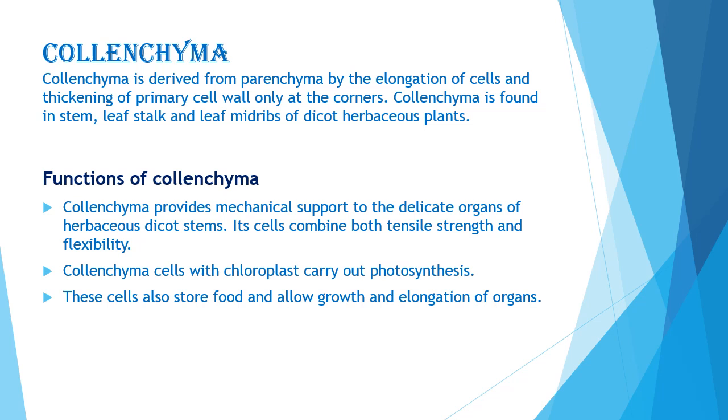Collenchyma provides mechanical support to the delicate organs of herbaceous dicot stems, and its cells combine both things: they provide tensile strength and also flexibility. Thus collenchyma provides tensile strength with flexibility to those organs in which it is found. It allows easy bending in various parts of a plant without breaking. When the cells of collenchyma contain some chloroplasts, they manufacture sugar and starch, meaning they can carry out photosynthesis. These cells can also store food, and they allow growth and elongation of organs.